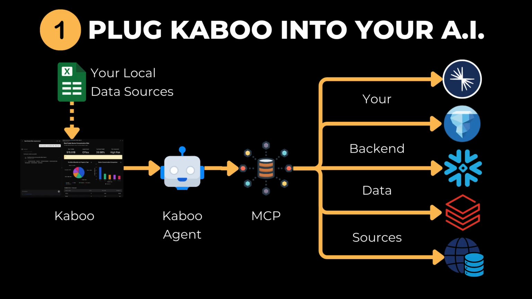Step 1. Kaboo connects directly into your enterprise data ecosystem using MCP, your AI control plane. It integrates seamlessly with your data plane, Confluent, Databricks, Snowflake, MongoDB, Elasticsearch, any relational databases, and even external web data. Your business user can even upload local Excel spreadsheets with complex formulas and logic. Kaboo doesn't require data migration or remodeling. It learns your data where it lives, respecting existing data governance, security, and architecture.